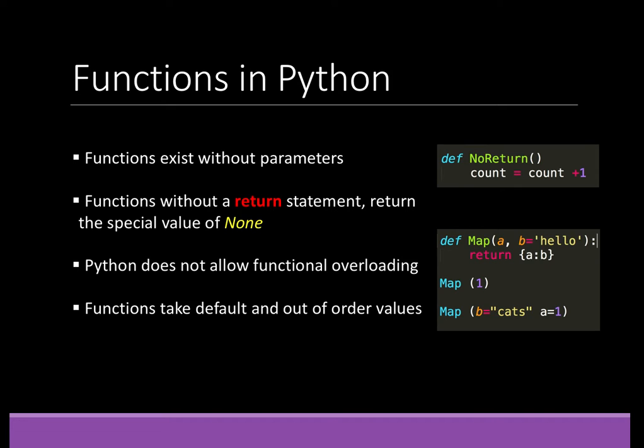Also, functions can take default arguments as well as out-of-order arguments. For example, in the map function here, the default value of variable b is hello. And we are also able to make an out-of-order arguments call to the function map here as long as the arguments and the variables are specified explicitly.